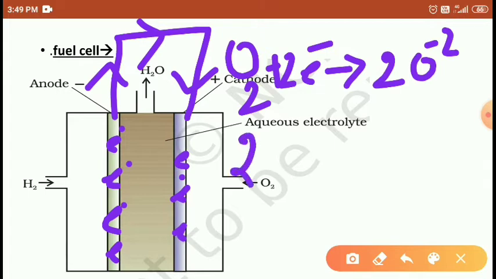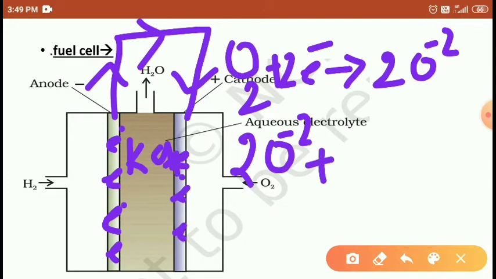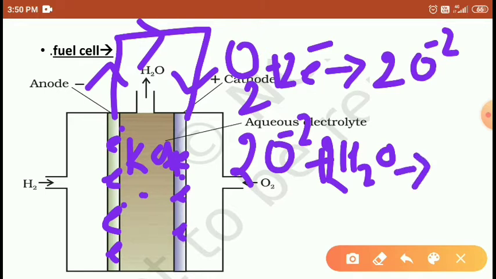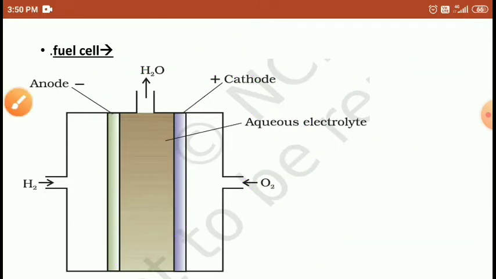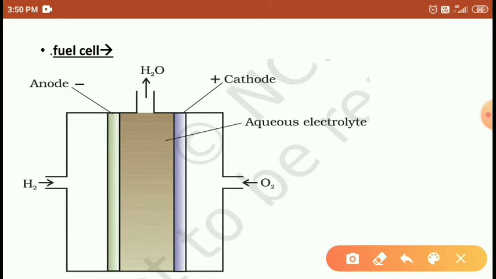This 2O2 minus reacts with the water H2O and forms 4OH minus. Right students, 4OH minus forms here. So this is the process of how the fuel cells work here.